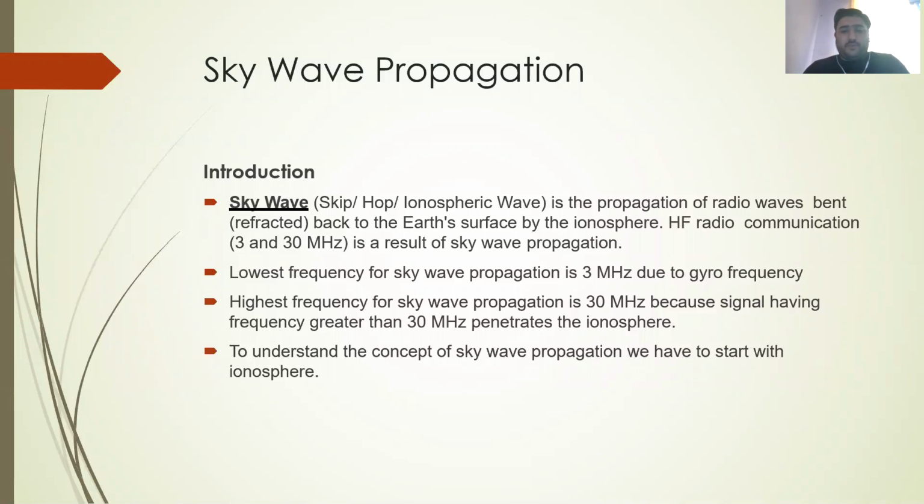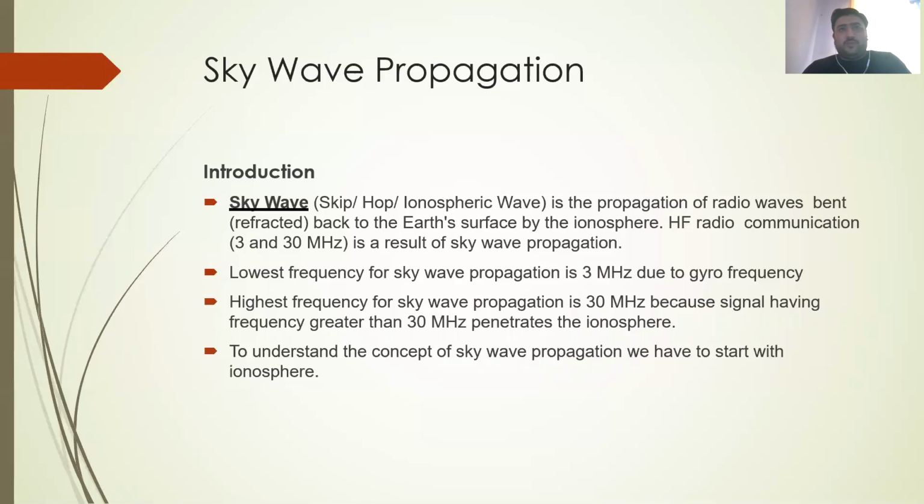It is due to the gyro frequency, because at that particular frequency the electric field is equal to the magnetic field, so the signal gets absorbed by the ionosphere. Only when the frequency is greater than 3 megahertz can it be reflected by the ionosphere. So the minimum frequency for skywave propagation is 3 megahertz, and when the frequency is greater than 30 megahertz, the signal penetrates the ionosphere, so it is not reflected back to the receiver antenna. So the operating frequency range for skywave propagation is 3 to 30 megahertz.